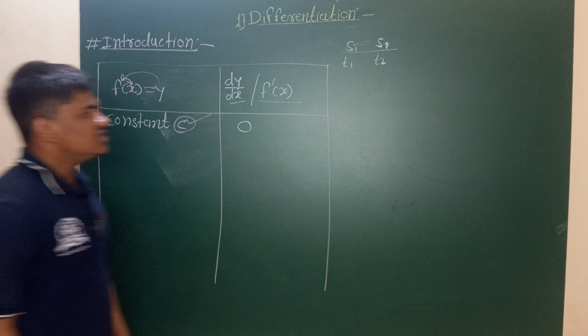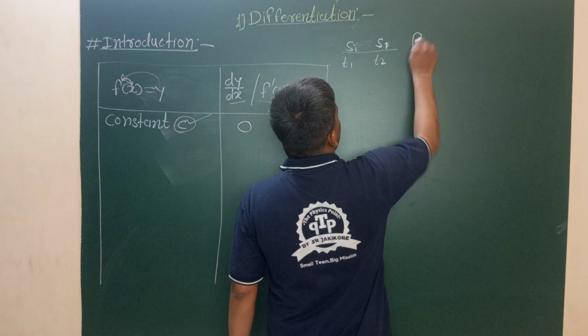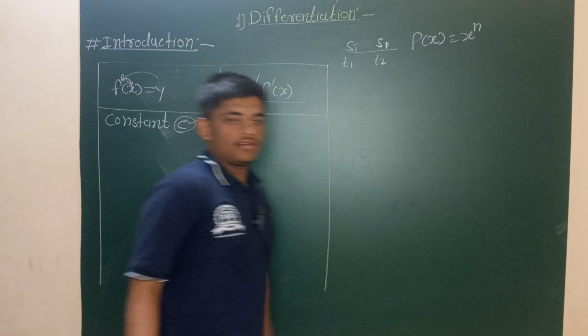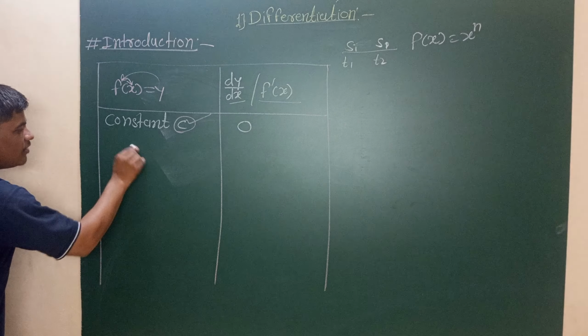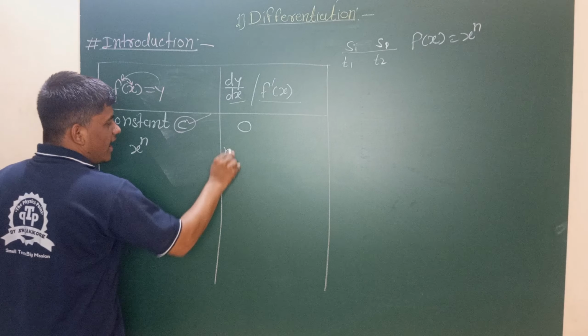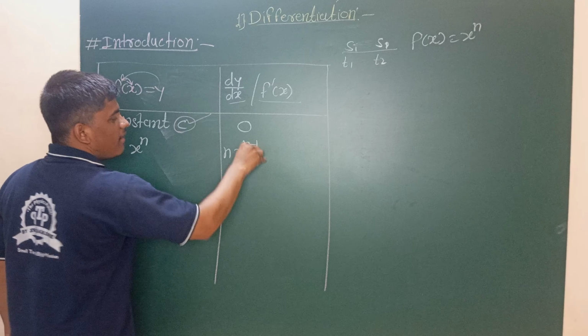What if the function has some power? That means f of x equals x raised to n. The derivative of that function will be n into x raised to n minus 1.